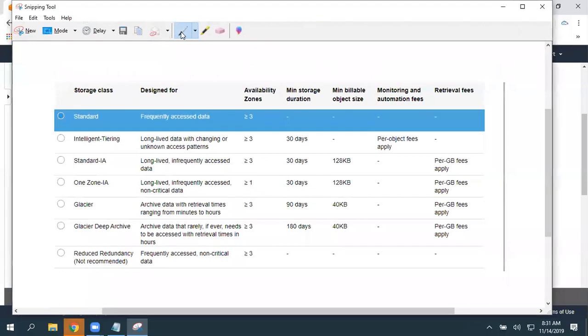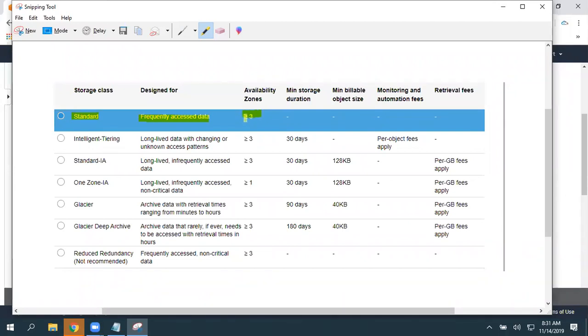Okay. Now, the first one is S3 Standard, designed for frequently accessed data. When you choose S3 Standard, the backend mechanism, again, if you ask me to show all the 3 copies, I cannot. Amazon maintains that just to give you the required availability and durability.